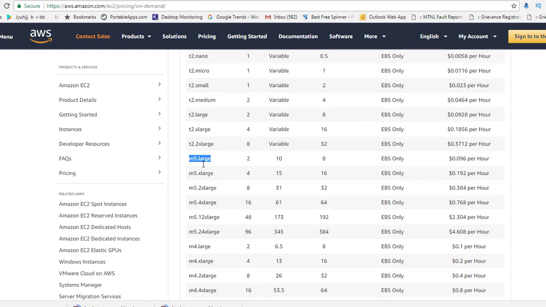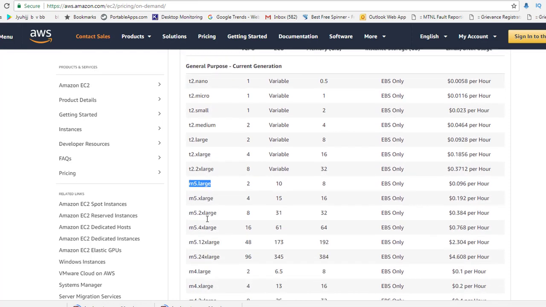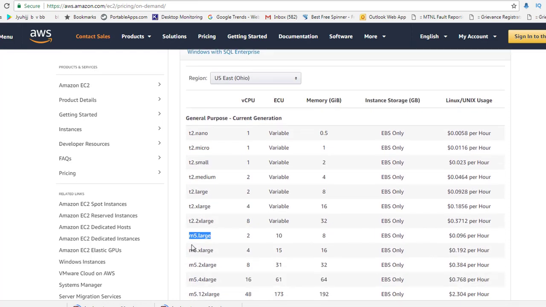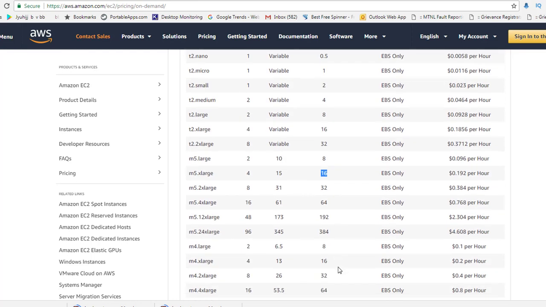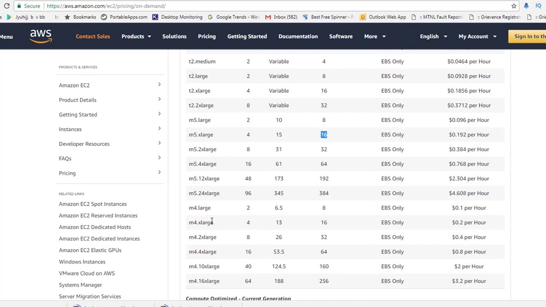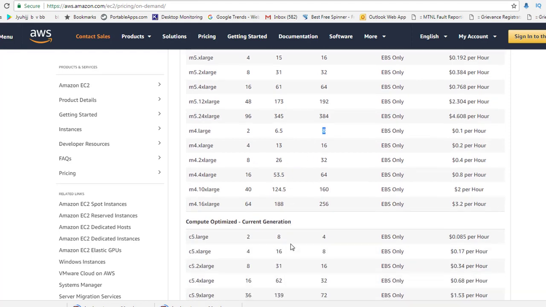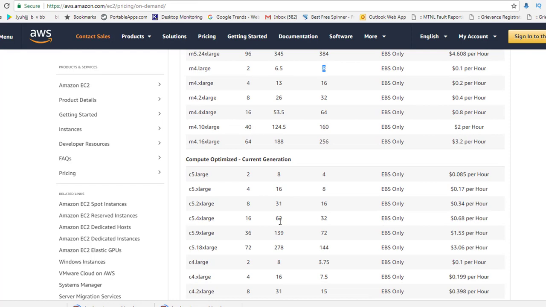If we go down here, you can see there are different labels in the general purpose. You can see that these are the devices, like M5, M5 large, then M5 xlarge. They have a different CPU and a different memory. High memory intense programs can be run over these EC2 components. If you select M4, that again is a different one, memory optimized servers, on which we have 2 CPU cores and 8 GB of memory. So like this we can see several other options.